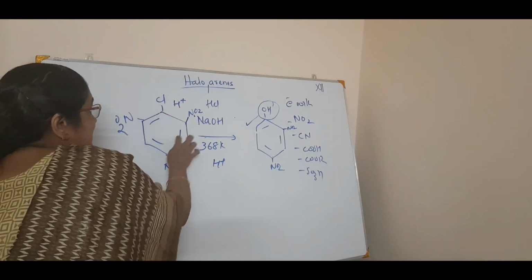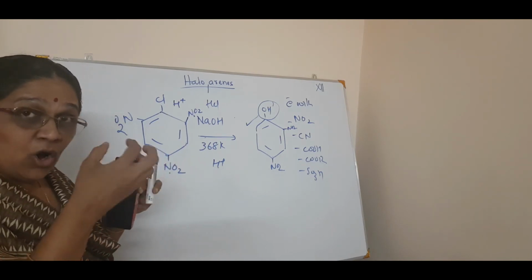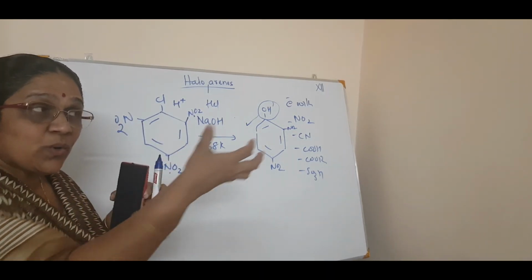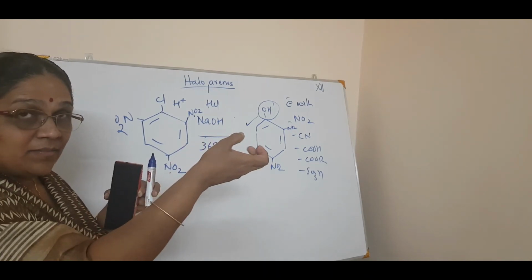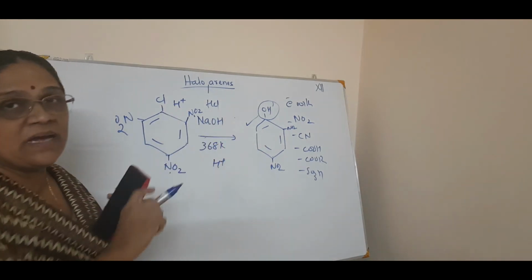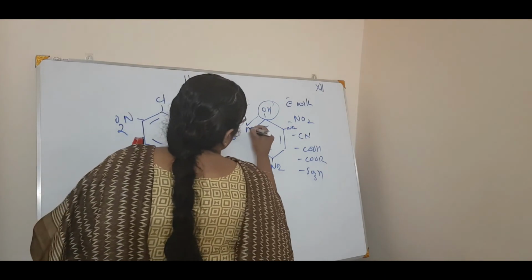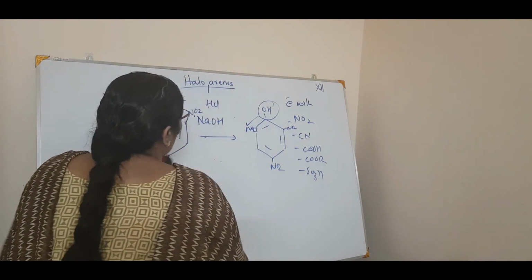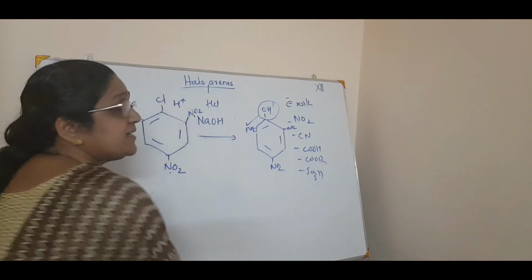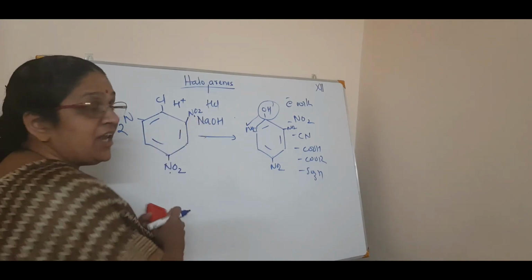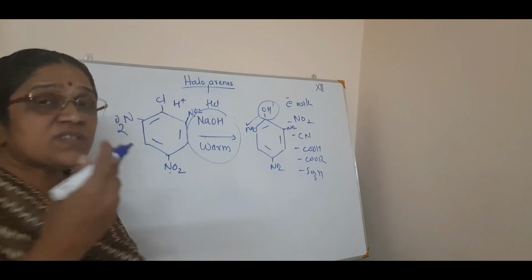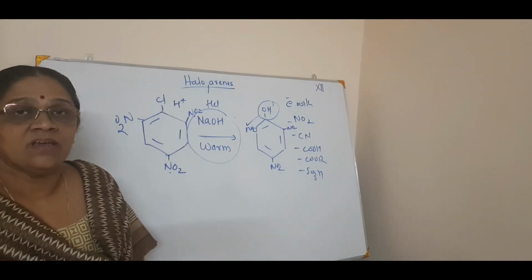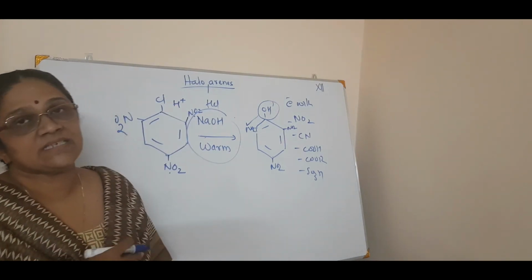So, this electron density is now not so rich in the electron, so it can easily attack, the OH minus. So, what happens here? There is also NO2. Now here there is no temperature required. See, just you put NaOH and warm it. See how the reaction goes in different directions. This is what you have to understand.